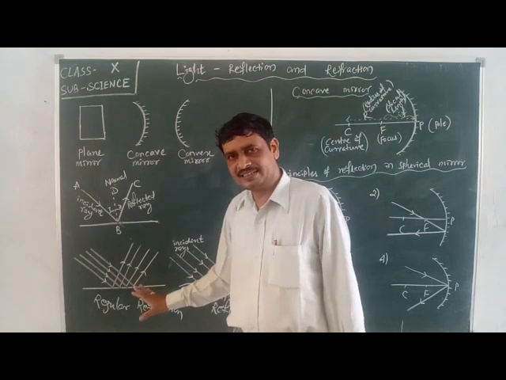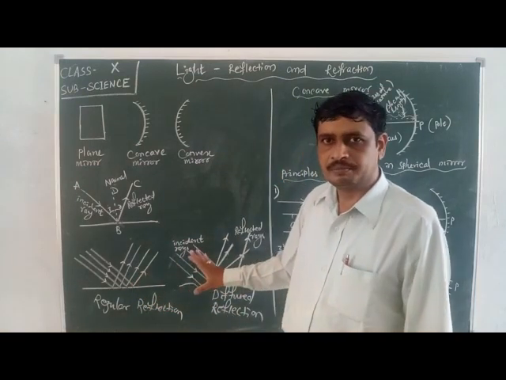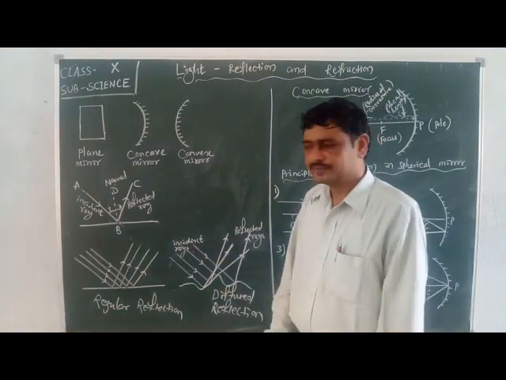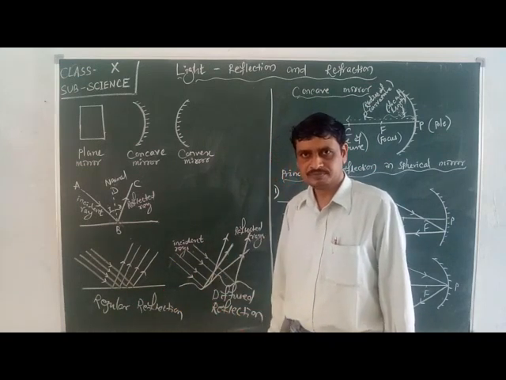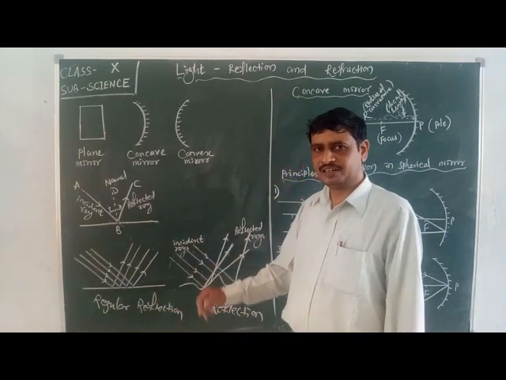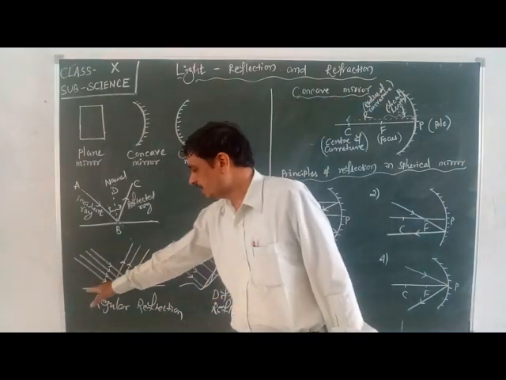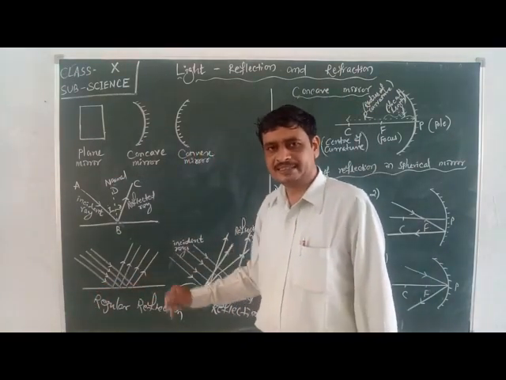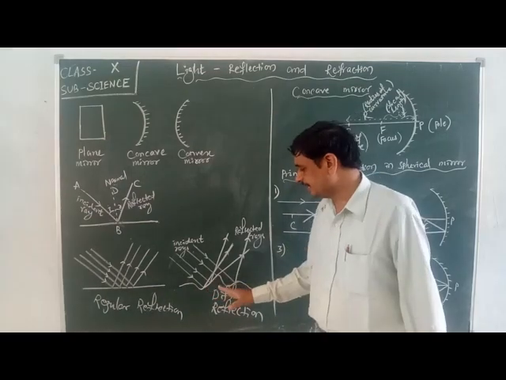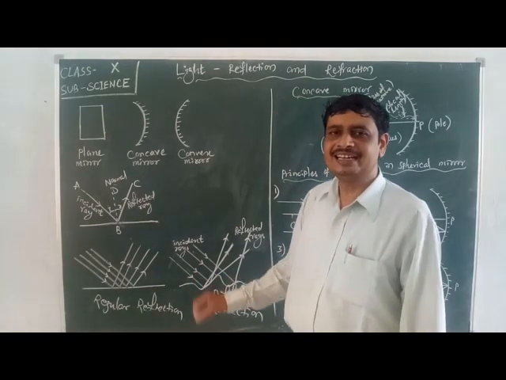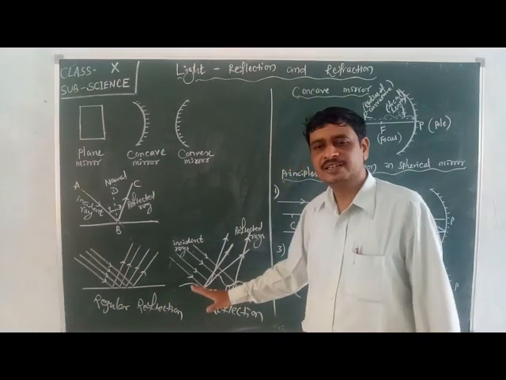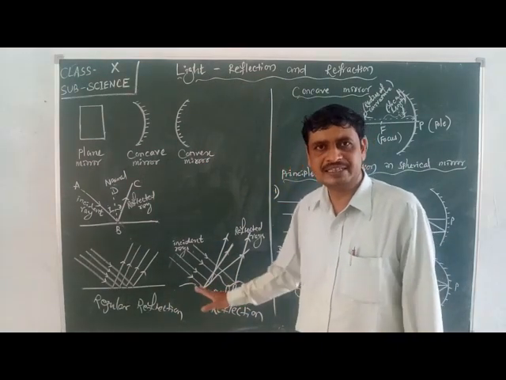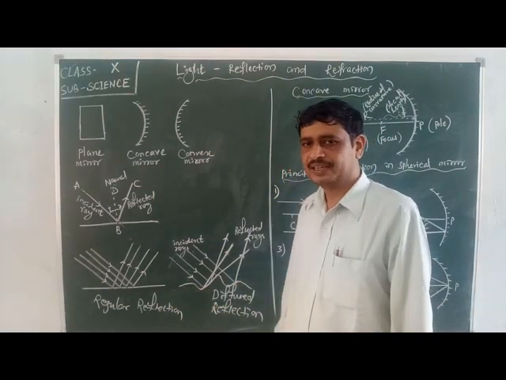Only one difference is there. For that reason, the reflection becomes diffused: that is the surface. Here, the surface has more irregularities. The surface is not smooth. The surface is not plain.